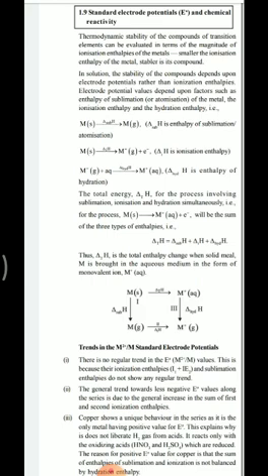What is meant by this electrode potential? Electrode potential is also called reduction potential. Electrode potential value is the measure of the tendency of a metal ion to get reduced to metal. The higher the electrode potential, the lesser is the tendency of the metal to get oxidized to metal ions.